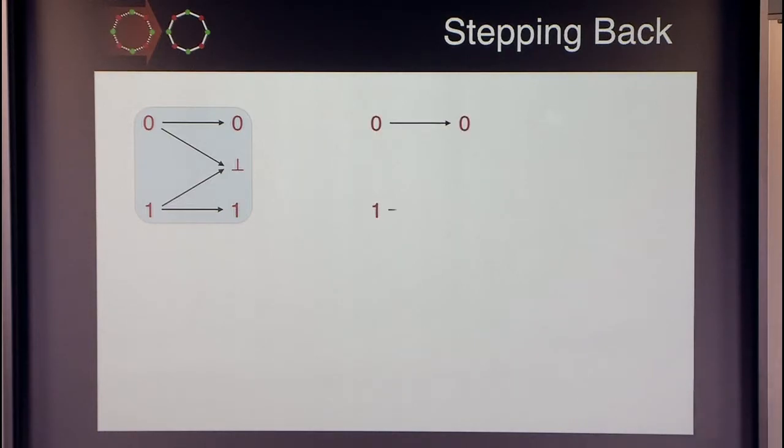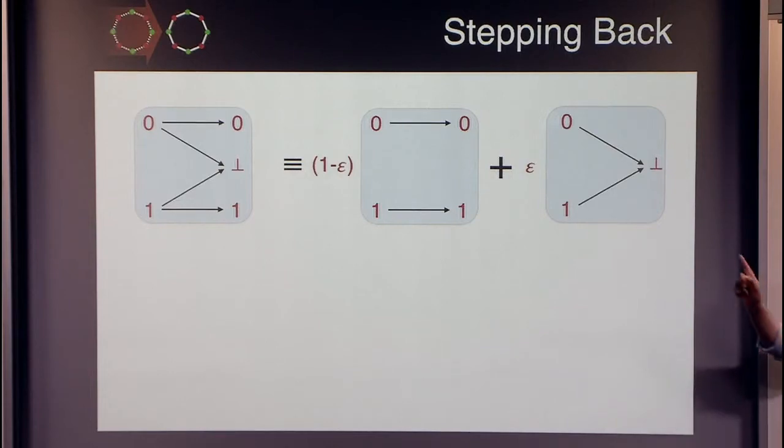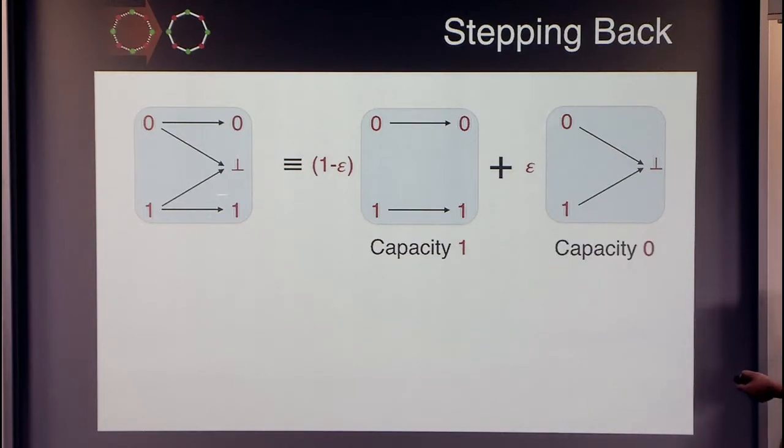Now, we can similarly represent the graph of a message forwarding channel. And we can also represent graphically the picture of a message erasing channel. Note that a binary erasure channel is a convex linear combination of these two sub-channels. And the capacity of this channel, recall, was 1, and the capacity of this channel was 0, and consequently, the capacity of this channel is 1 minus epsilon.